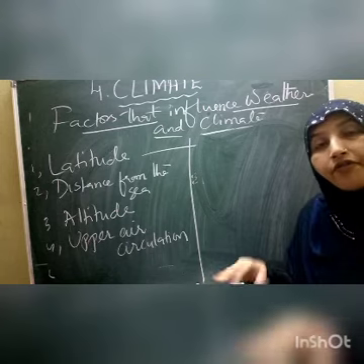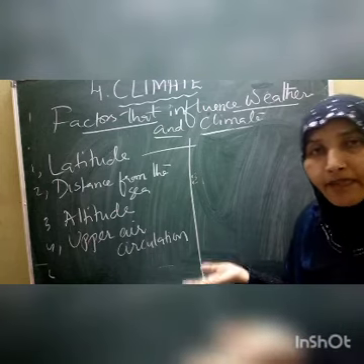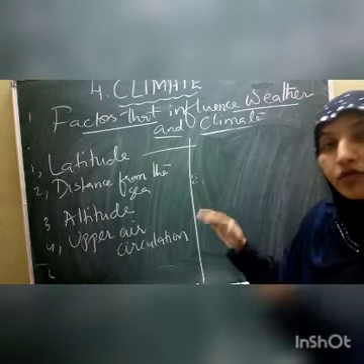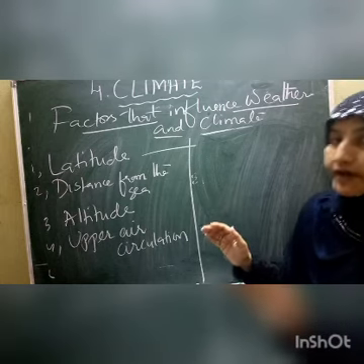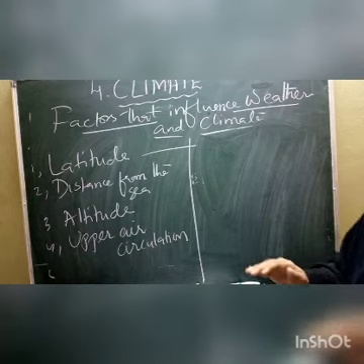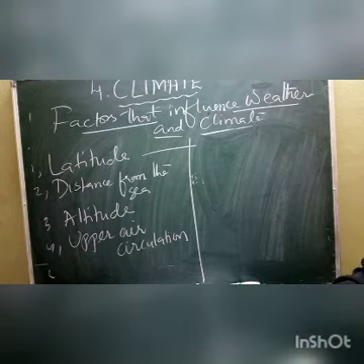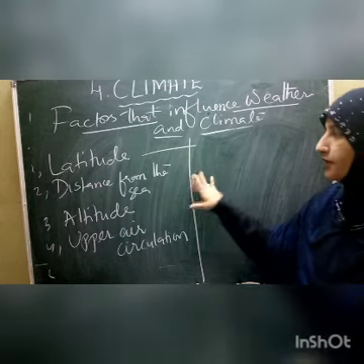Because Himalayas are far away from the equator. It is away from the equator and it is close to the tropics. Because of that we find the Himalayas are very cool in nature. So I hope it is very clear why we are saying that the latitude is affecting the climate. Is it clear, children?